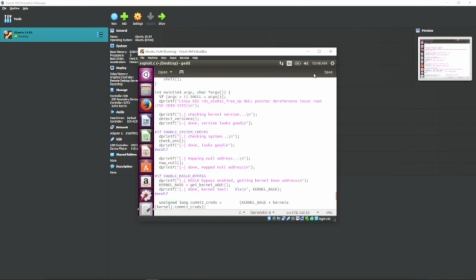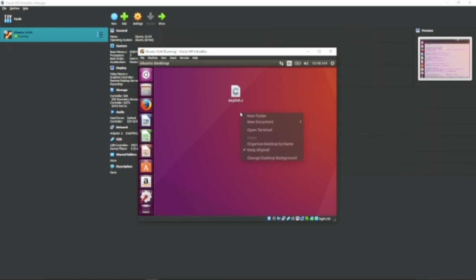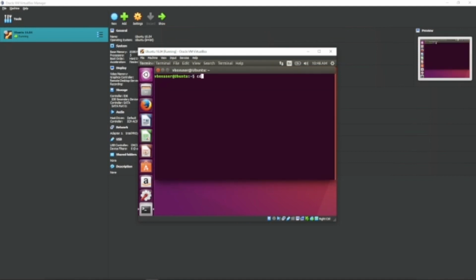So if I save this, then I exit out, then I open the terminal, cd Desktop, clear, gcc -o exploit exploit.c.